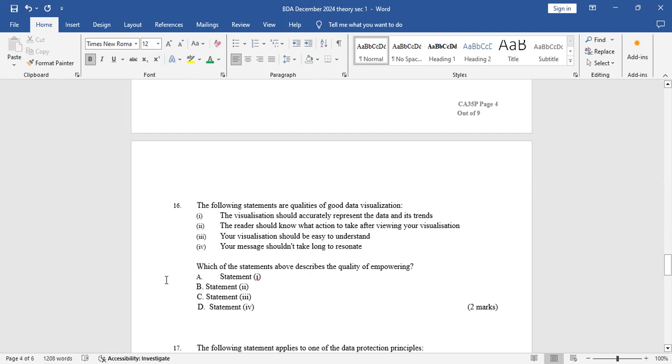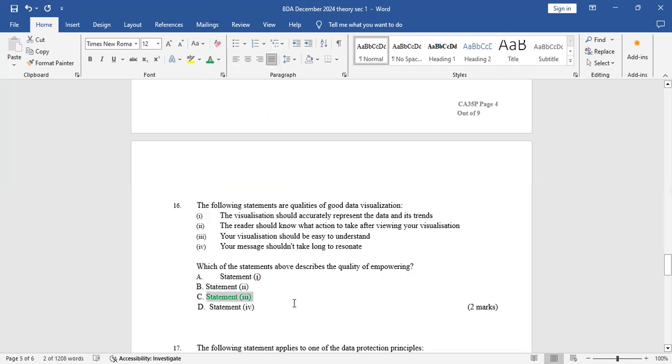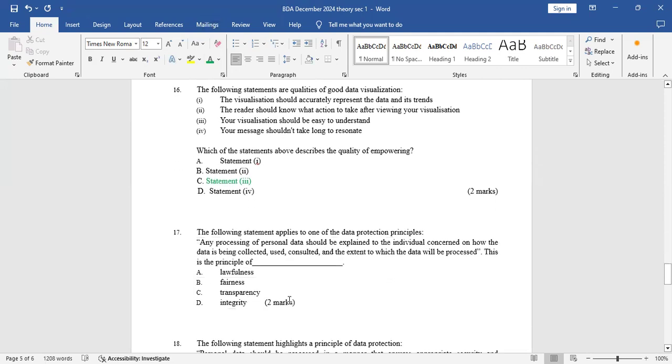So the correct answer is C. Statement 3 is correct because your visualization should be easy to understand. So the correct answer here is C, because they don't want to know how much profit was made, but they want to see whether revenue and profit are up, based on the graph. They just want to look at the graph.